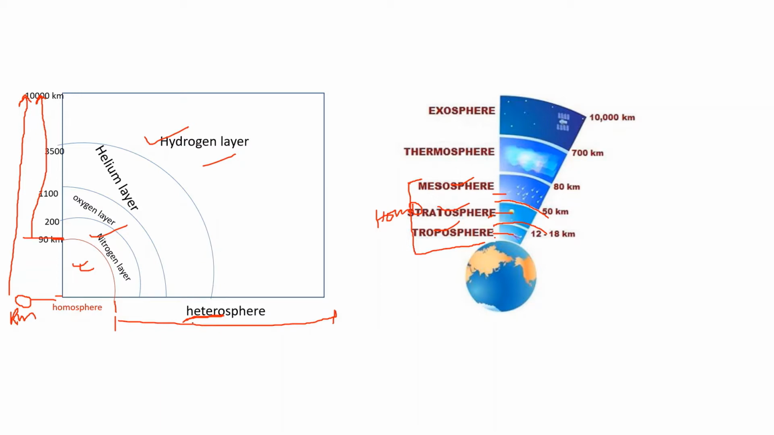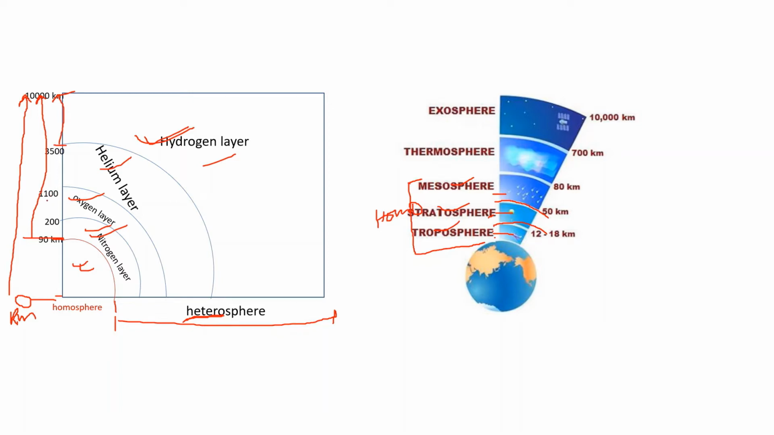This heterosphere can be classified based on their element, like molecular nitrogen layer, then atomic oxygen layer, then helium layer, and atomic hydrogen layer. Atomic hydrogen layer is the outermost part. It is extended from 3,500 kilometers to 10,000 kilometers.